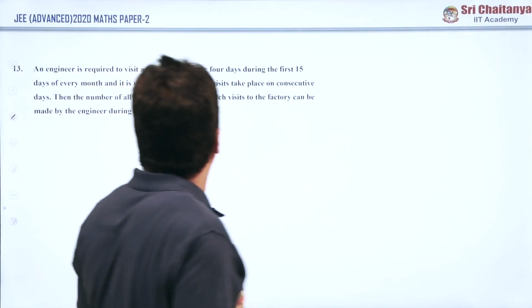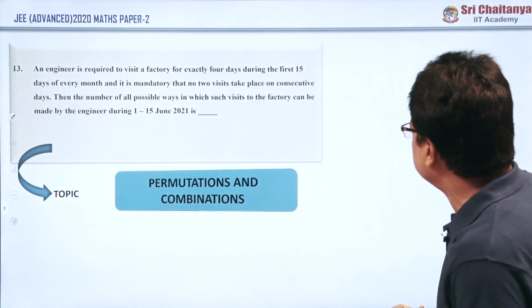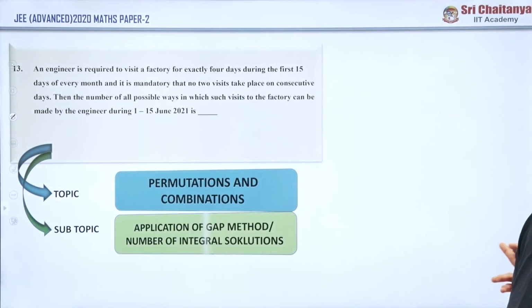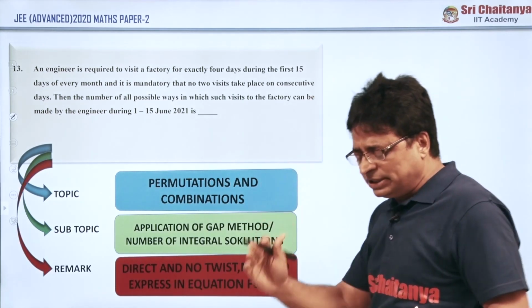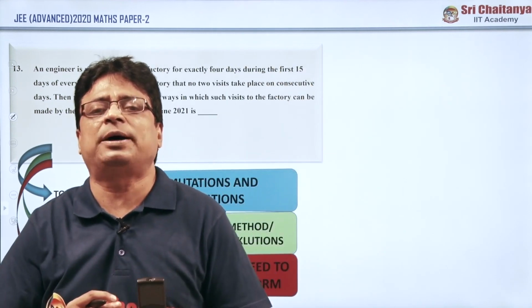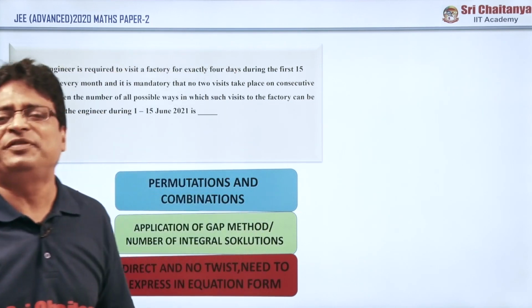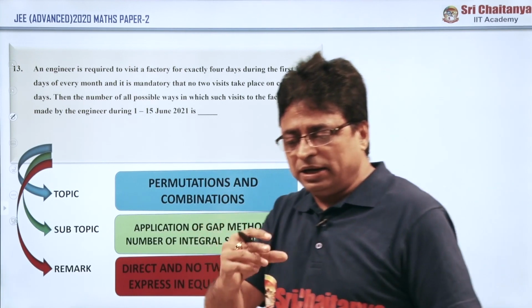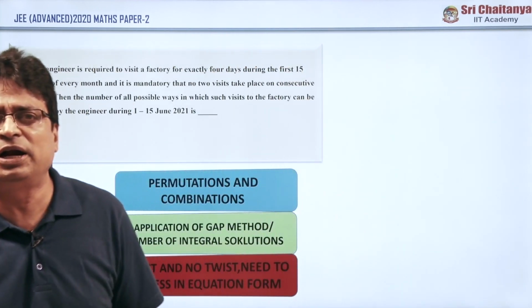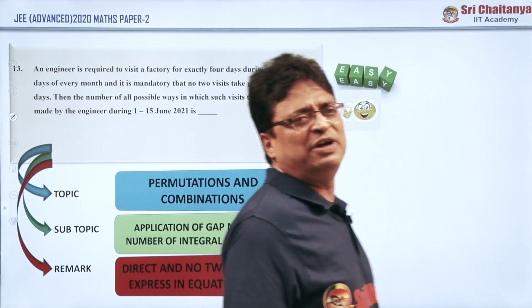And coming to question number 13. It is from permutations and combinations. If you have read the question properly, then the only thing is how to convert this into the integral solutions of a linear equation. So, a gap method problem. If you are confident in the gap method, the problem becomes very easy. It involves finding the number of non-negative integral solutions and positive integral solutions. This problem comes under that application only, and it is also a very easy question.